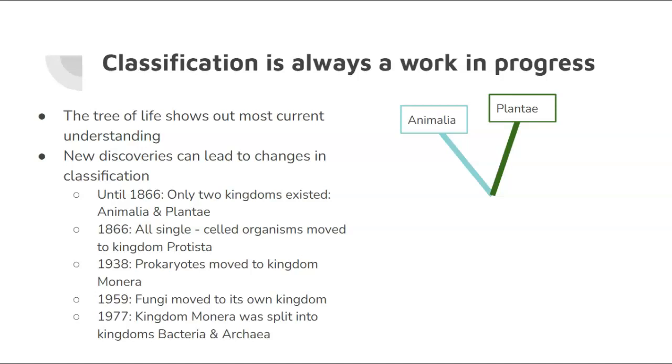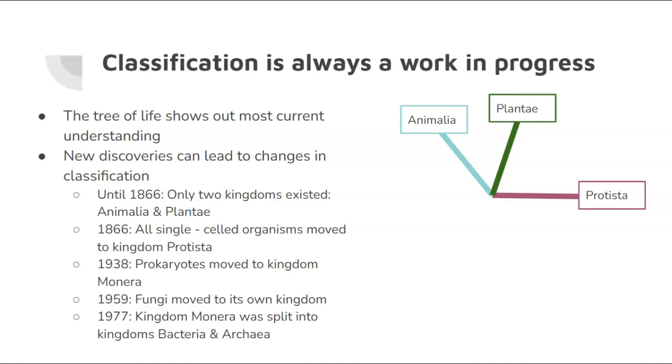After 1866, single-celled organisms were observed, and they moved all of the single-celled organisms out of those two kingdoms that were previously the only two kingdoms and created a third kingdom, which is called Protista. We will learn way more about protists as we get into the next set of notes, which is all about protists and fungi. But until then, this was our third kingdom that we recognized as its own kingdom.